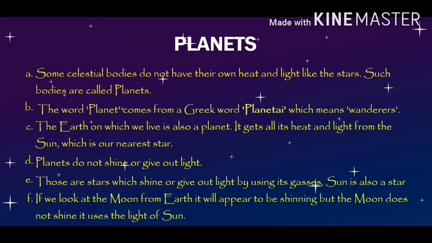It's from a Greek word called planetae, which means wanderer, which roam around as planets do. The Earth, which we live on, is also a planet. It gets all its heat and light from the sun, which is our nearest star. As we all know, our Earth is also a planet. It gets all its heat and light from the sun, and most of us will not know sun is also a star.